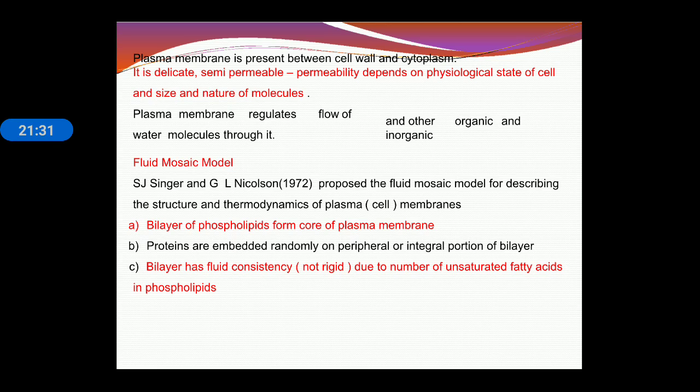Proteins are embedded randomly on peripheral and integral portion of bilayer. Means in fluid mosaic model, phospholipid bilayer is present. Second, proteins are embedded in this bilayer, and bilayer has a fluid consistency, means plasma membrane is not rigid.